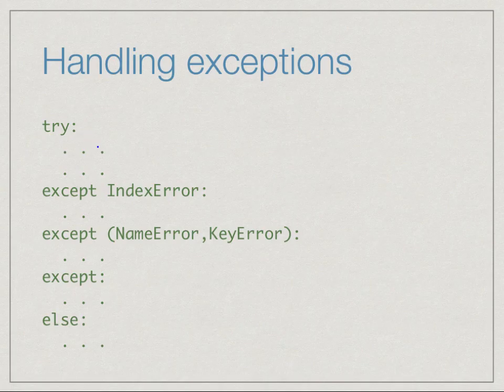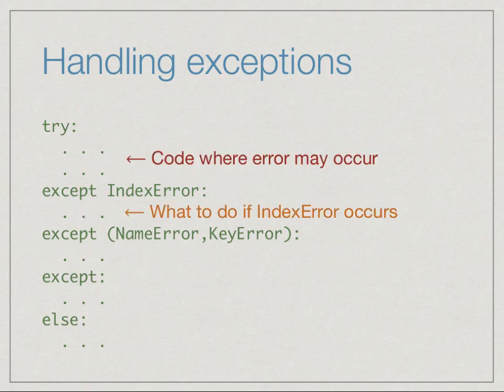When we have code in which we anticipate that there may be some error, we put it inside a try. So this is our usual block of code where we anticipate that something may go wrong. And now we provide contingencies for all the things that could go wrong, depending on the type of error. This is provided using the except statement. It says try this, and if something goes wrong, then go to the appropriate except, one after the other. The first one says, what happens if an index error occurs? So this is the code that runs if an index error occurs.